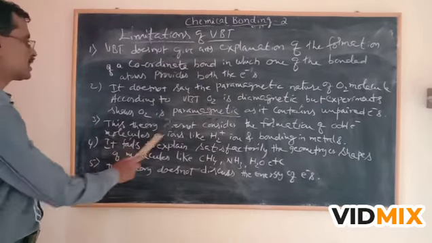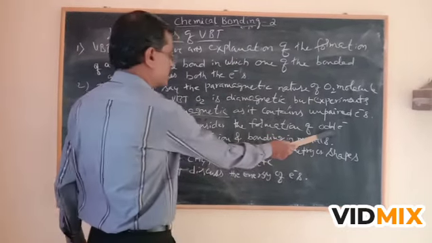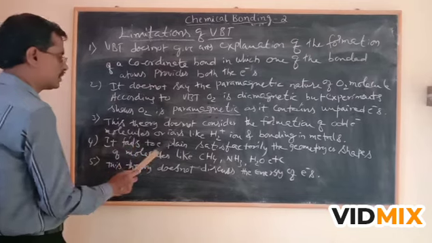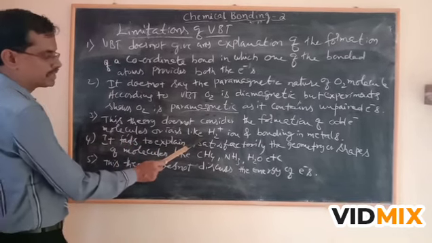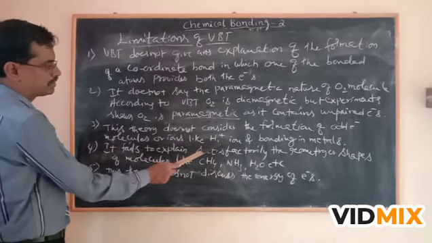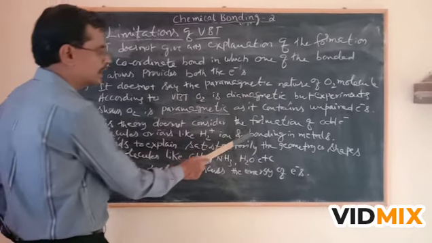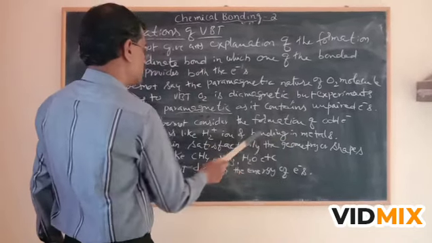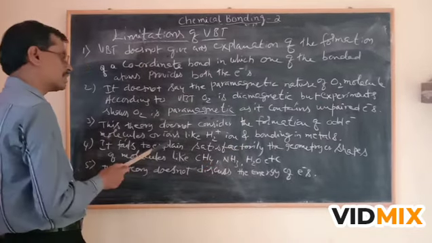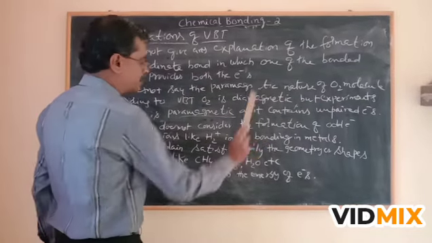Third, this theory does not consider the formation of odd electron molecules or ions. For example, H2 plus contains only one electron, so it is an odd electron species. It does not explain the formation of odd electron species and also bonding in metals.